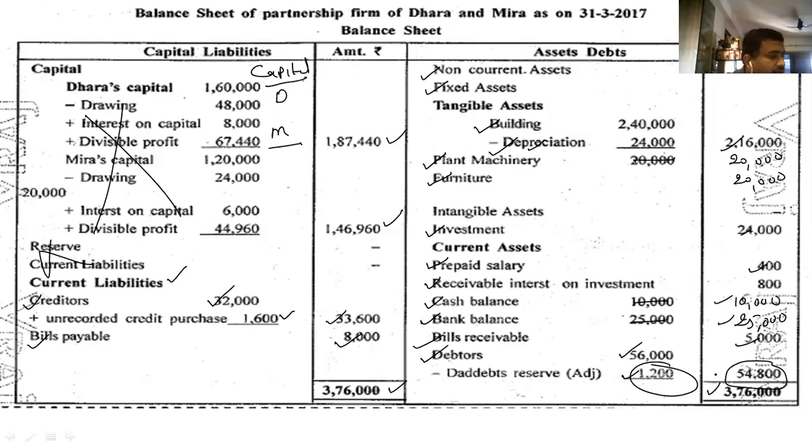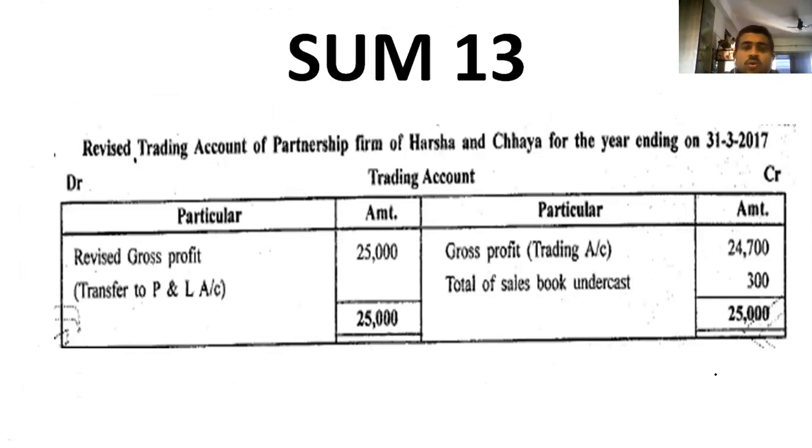3,76,000. Now, friends, after completing this question, let's take the 30th question of Ashine. So you have to read it, then you will get the perfect answer. So just read this question perfectly, then you can take the next.